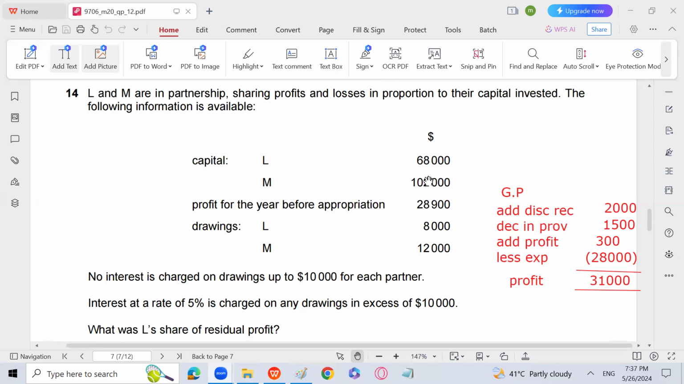68 and 102. This is the ratio between them. So 29,000 of profit will be distributed between L and M in the ratio of 68 and 102. So you can add it up. That will become 170. So L's share will become 68 over 170, multiplied by 29,000, and you will get the answer.